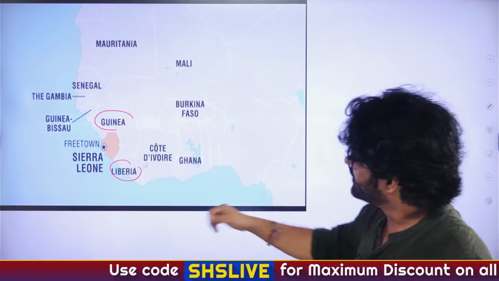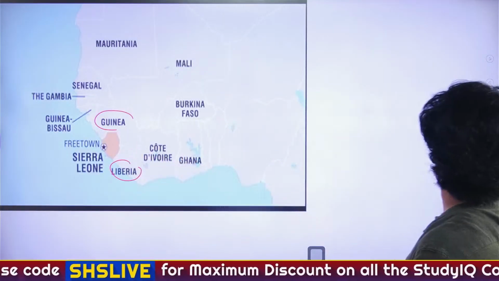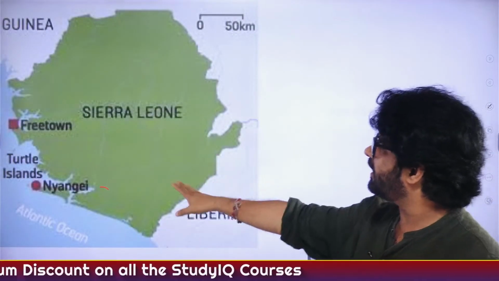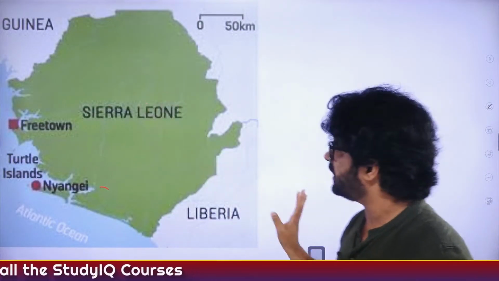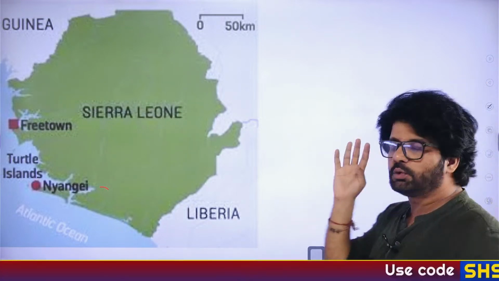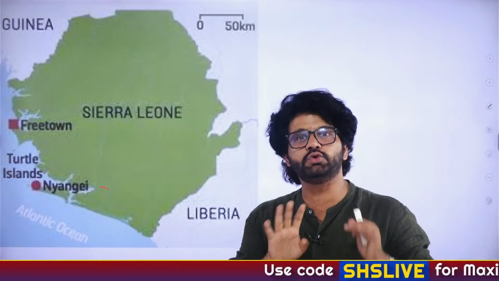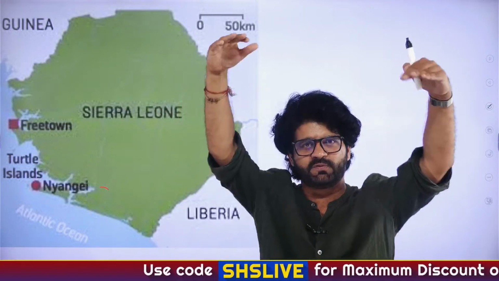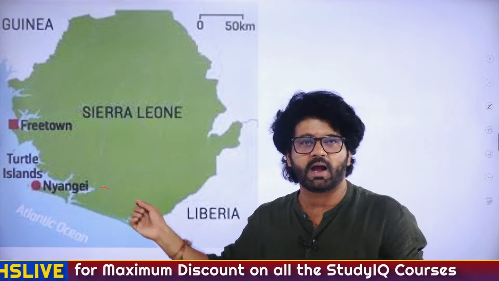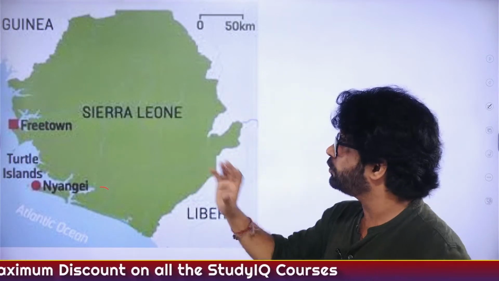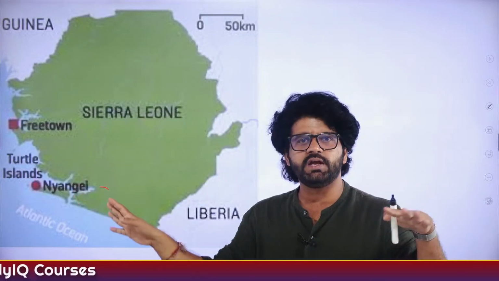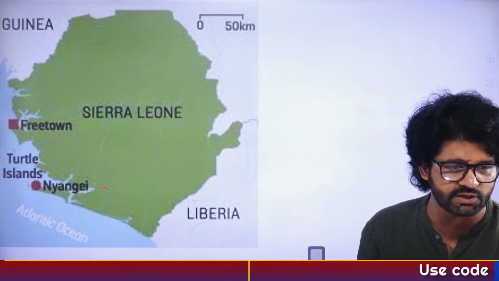So Sierra Leone, please keep it in mind, important. And Nyangai Island, located on Turtle Island in Sierra Leone, important. Generally when you think about these islands, you will not think about Africa. You generally think about islands between North America and South America, islands above Australia. So that's why this Turtle Island becomes unique, because if you don't know it, you cannot guess it. That on the West African front, near Atlantic, you have this island which will be soon submerged.